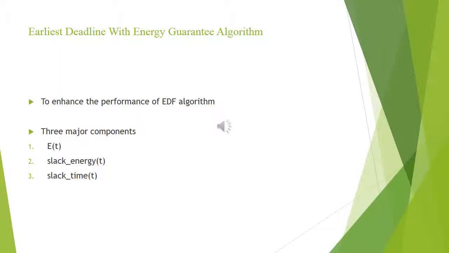The slack energy is the maximum energy that can be consumed from given time t while still satisfying the timing and energy requirements. And slack time at current time t is the length of longest interval starting at t during which the processor may be idle continuously while satisfying the timing and energy requirements.